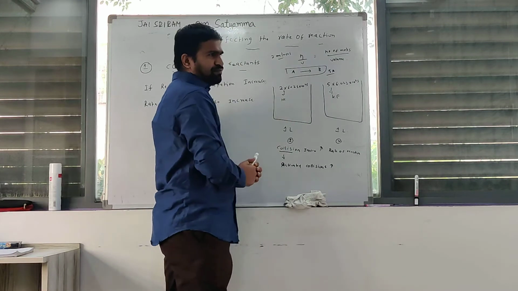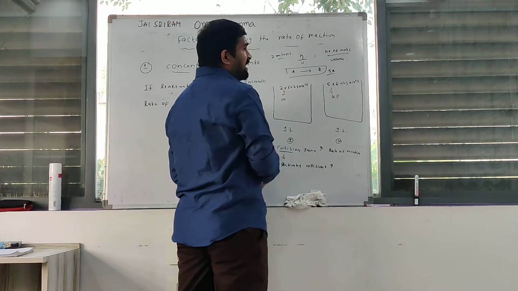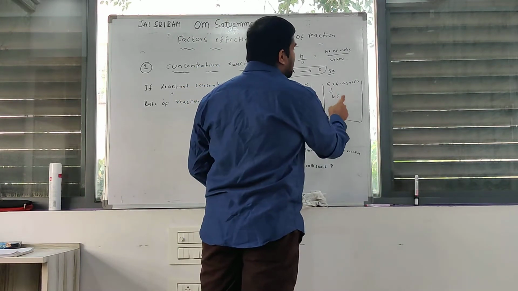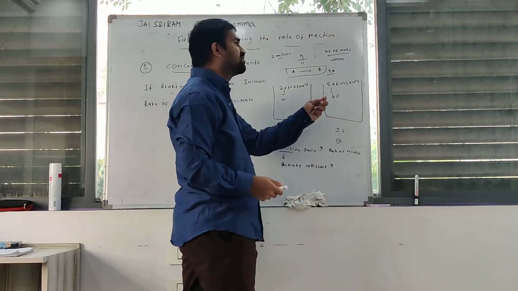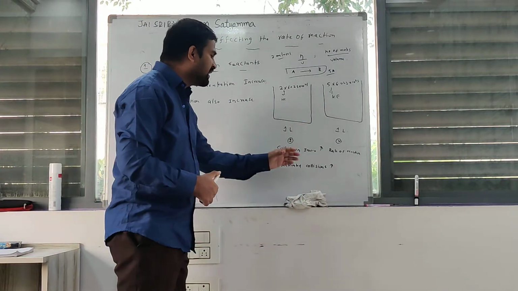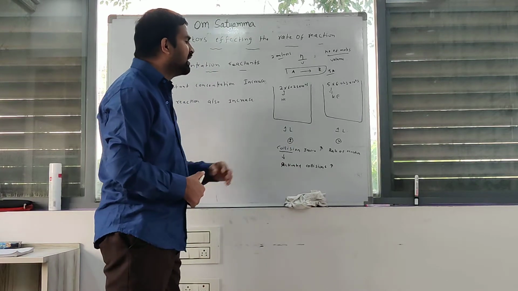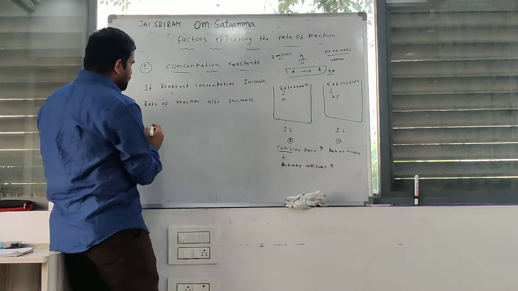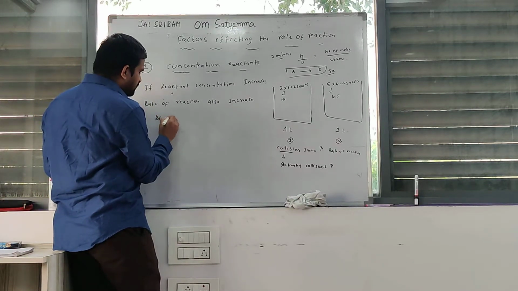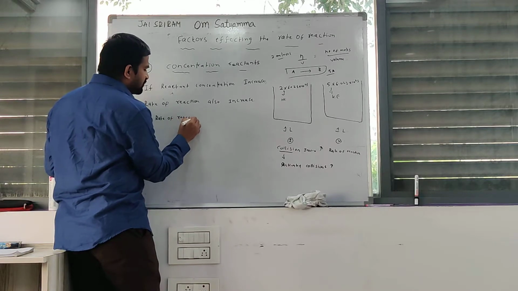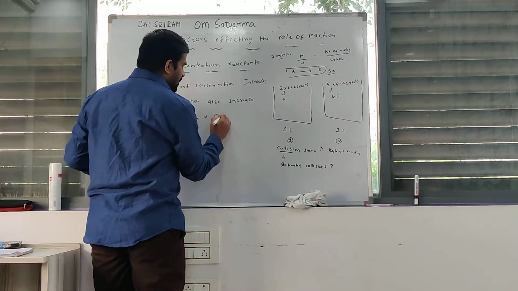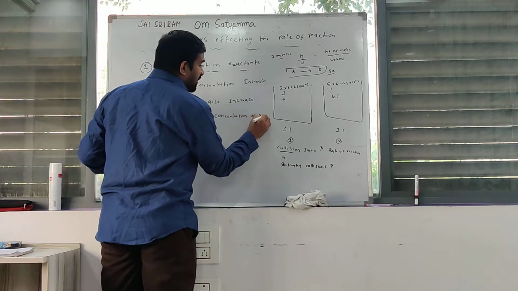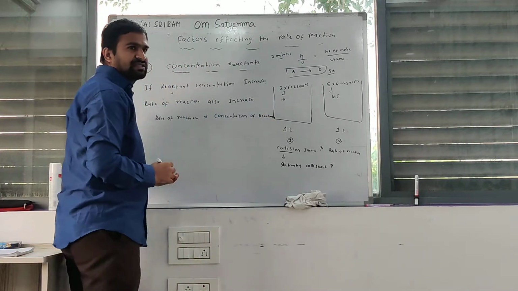Volume space is same, but the number of atoms or molecules present in the space here increases. That's why collisions also increase. Activated collisions also increase. Rate of reaction also increases. Rate of reaction is directly proportional to concentration of reactants. Okay, first factor is clear.